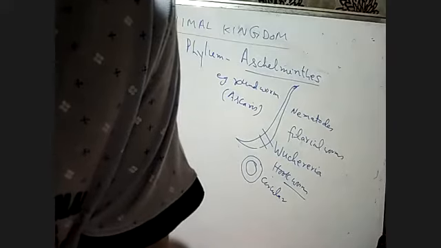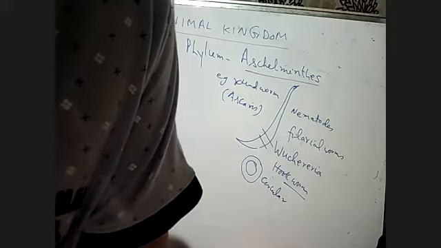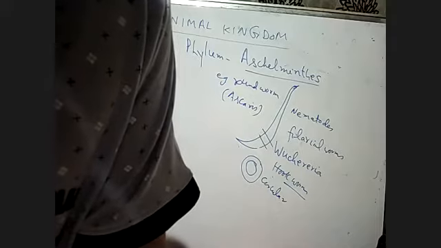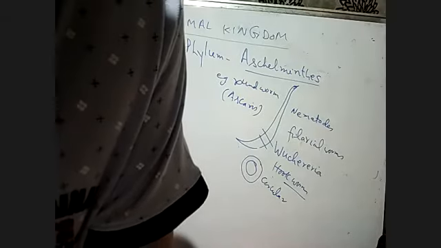They are parasites in plants and animals. Just like in cauliflower or cabbage, we get a green worm, that is our aschelminths or nematode.